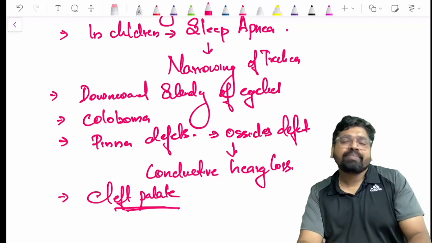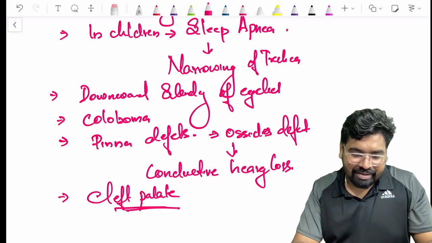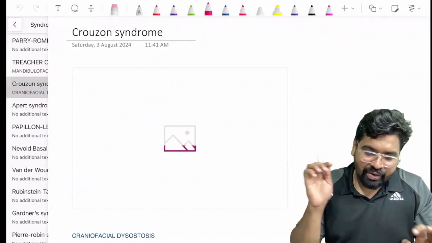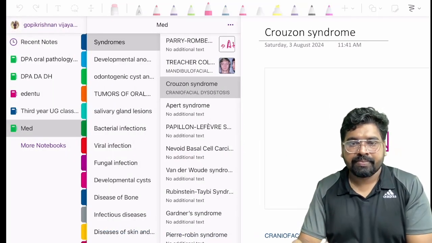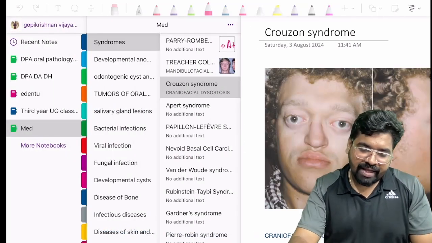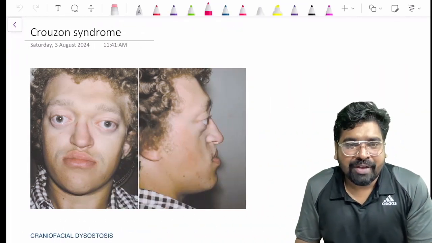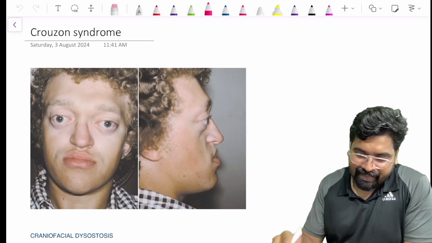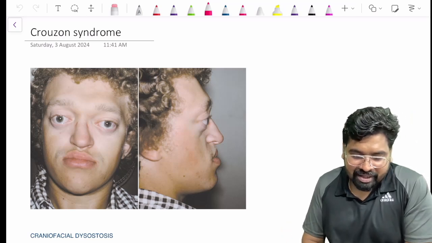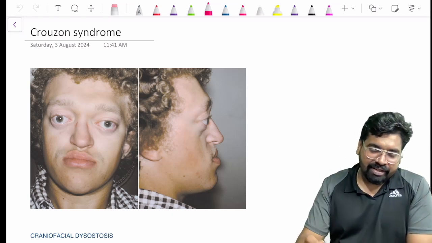So how simple is this? We have learned two syndromes. Now let's see the next syndrome. We have Crouzon syndrome here. Can you see the picture of this person? There are so many things we have to learn in Crouzon syndrome, and Crouzon syndrome is very interesting. See this person.